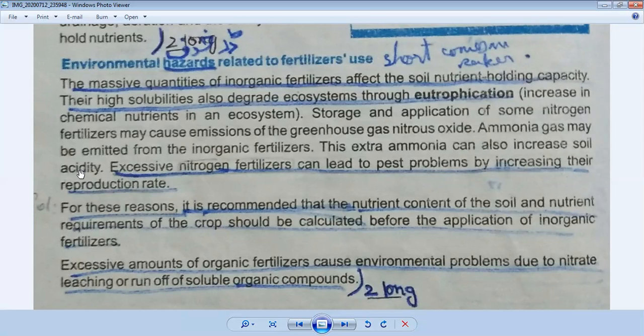And the last one is nutrient balance. It is recommended that the nutrient content of the soil and nutrient requirements of crops are carefully balanced with application of inorganic fertilizers. If nutrients are not balanced, it can cause hazards. So you can see, it is recommended that the nutrient content of the soil and nutrient requirements of the crop should be calculated before the application of inorganic fertilizer. So an excessive amount of fertilizer causes environmental hazards. Okay, so these were the hazards.